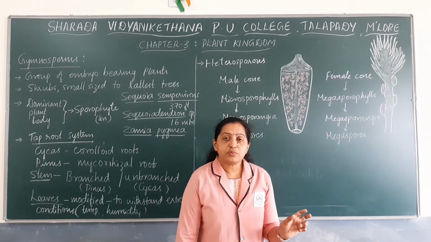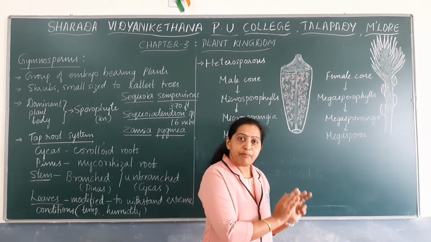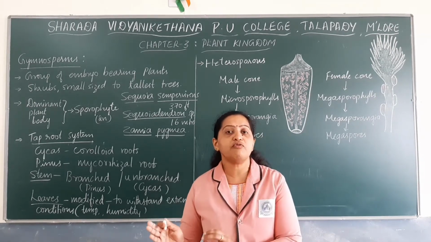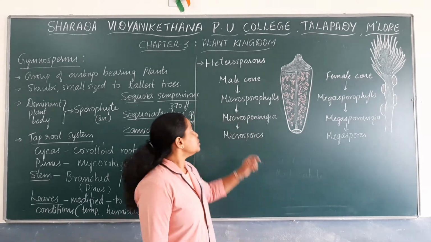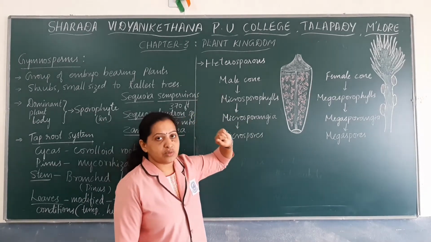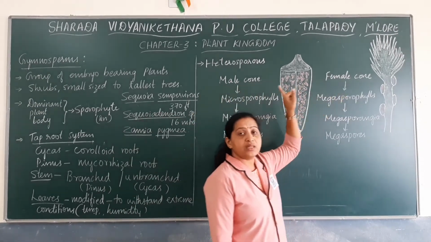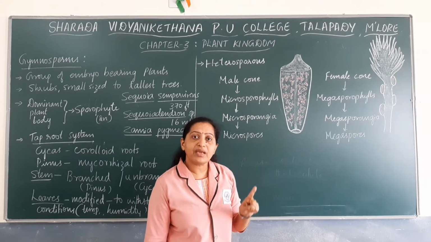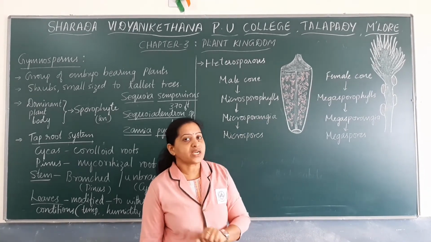But these microspores are formed in specialized structures called male cones, and megaspores are formed in specialized structures known as female cones. So remember that in the case of gymnosperms, there are male cones and female cones. The male and female cones can be found in the same plant, or in different plants.